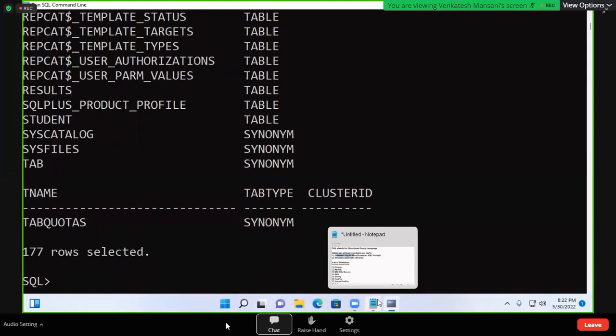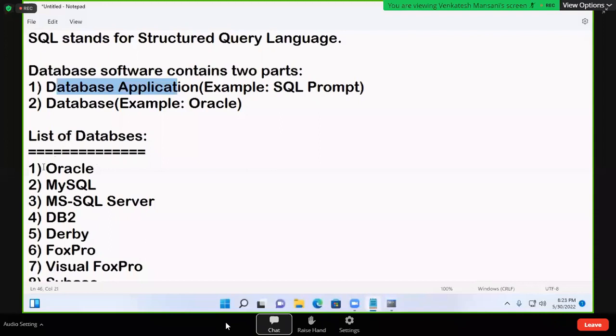This is the application. So this is a database application. This application communicates with the database. That's why it is called a database application. This application will pass the SQL request, then the SQL response comes. So whenever we install Oracle software, two parts are installed.